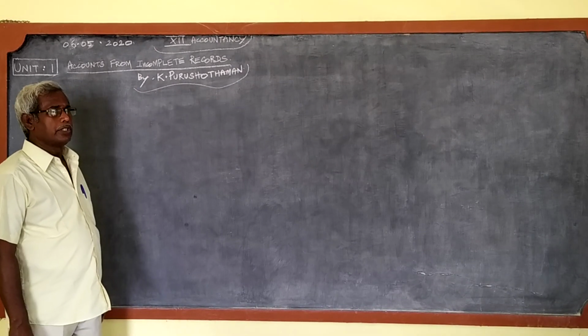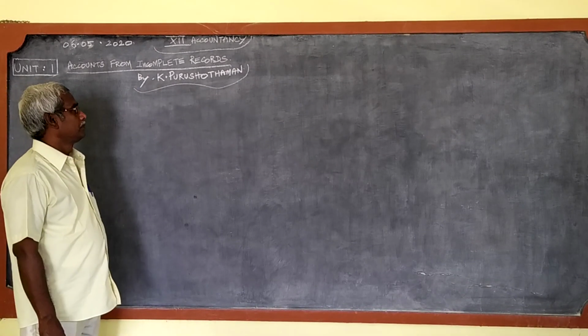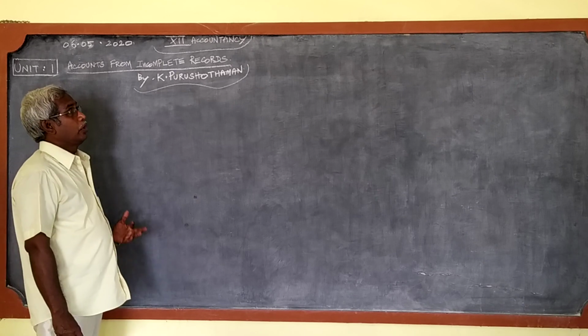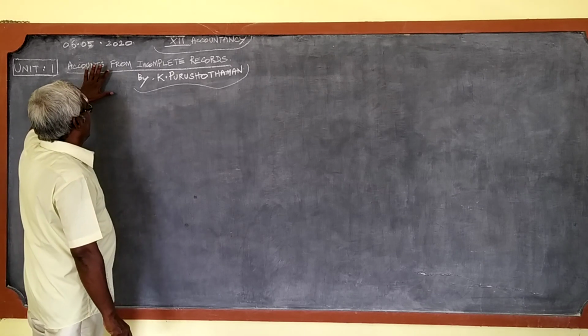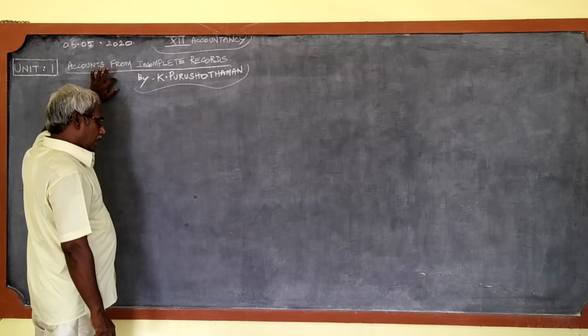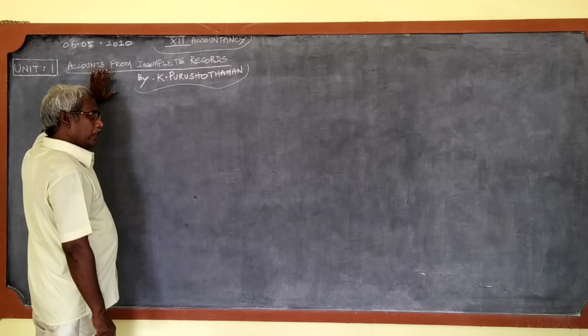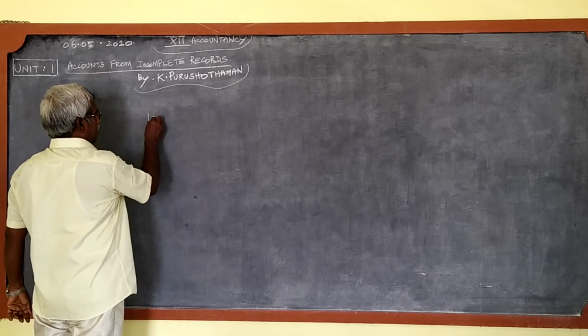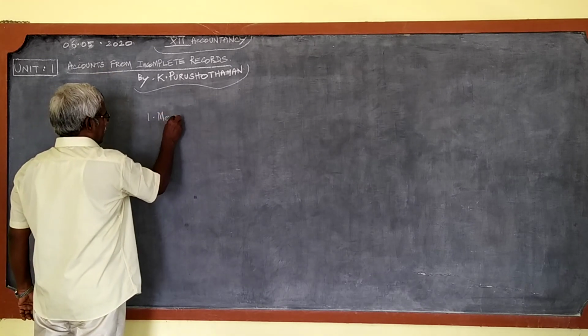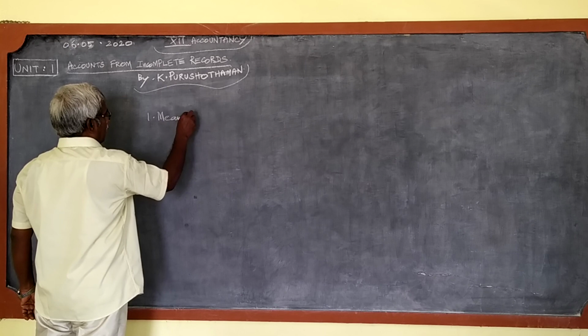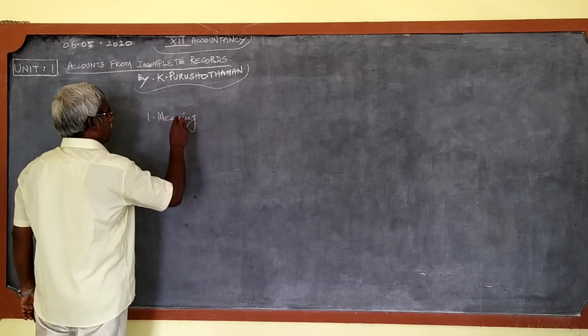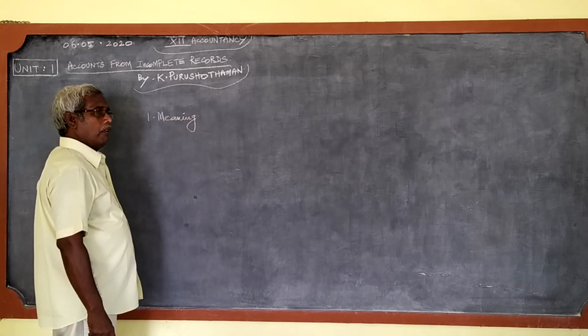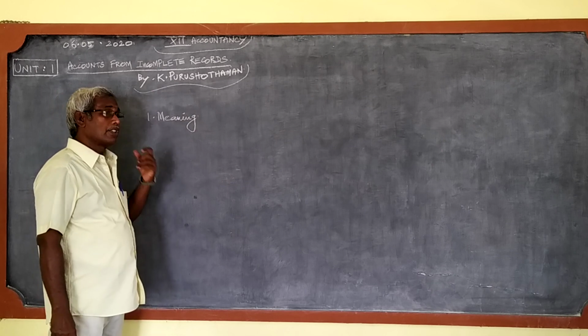Okay, my dear students, to support you further, what is in chapter 1 under the heading accounts from incomplete records? I want to revise the things entirely. One meaning is given. What is the meaning of incomplete records?